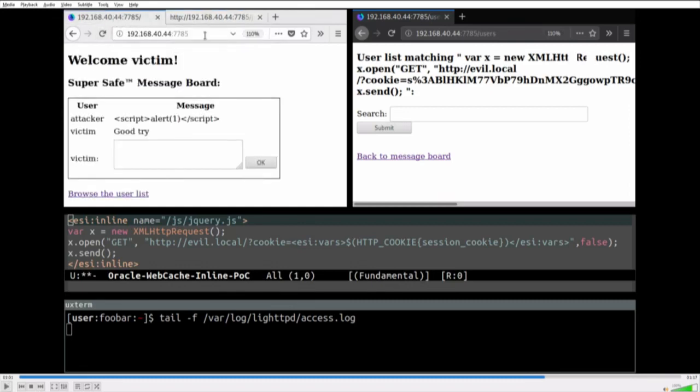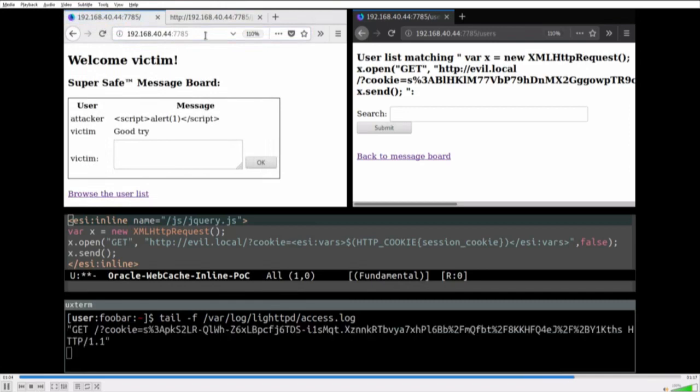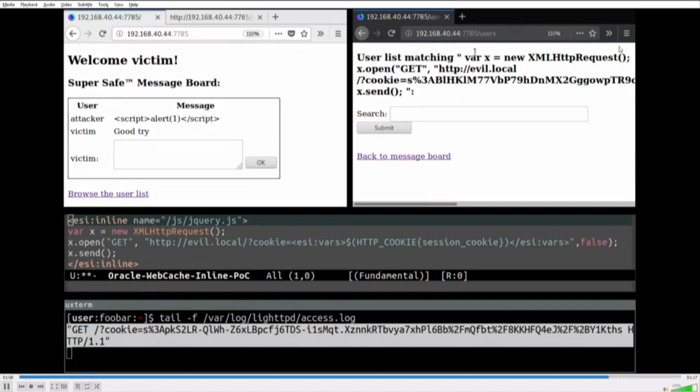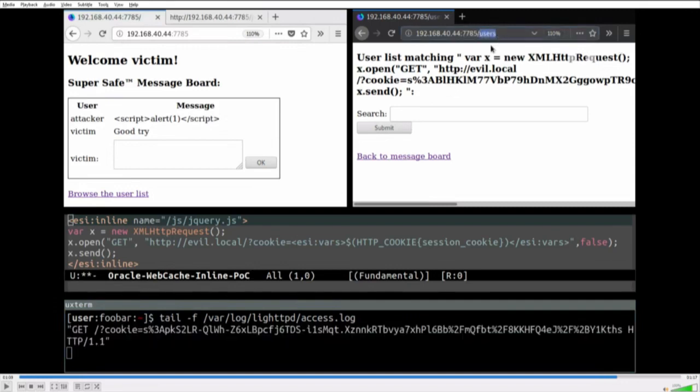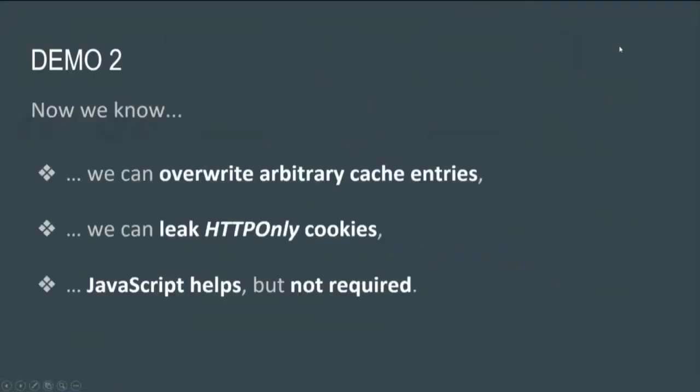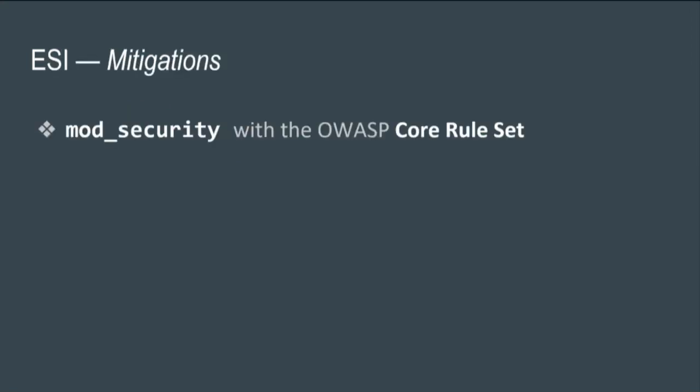Nice. Now the victim can just refresh the page, and once anyone refreshes any page on this website, they're going to send us their cookie. So there you go. We just overwrote an arbitrary file with arbitrary content, meaning I can either deface the website or steal anyone's session using ESI. So that was basically a proof of concept to overwrite arbitrary cache entries and leak HTTP-only cookies. You can use JavaScript, but as you can see, it's not really necessary.